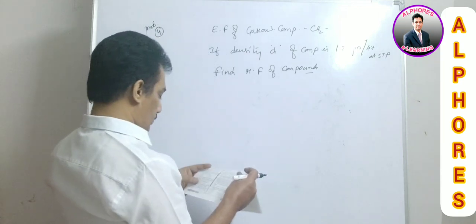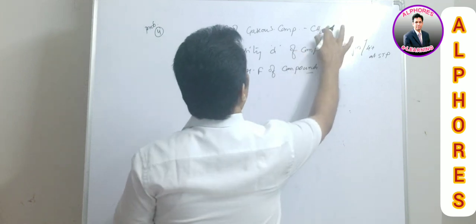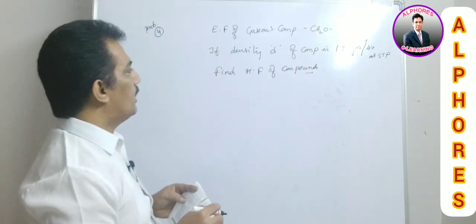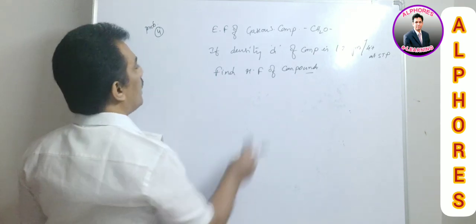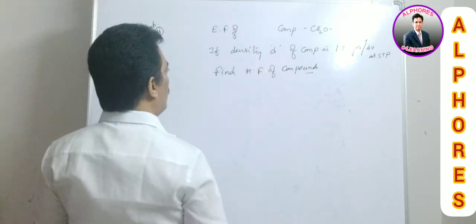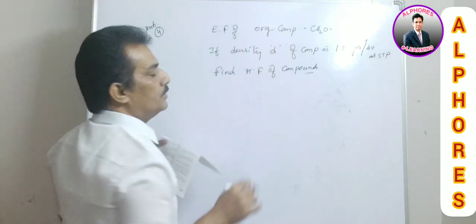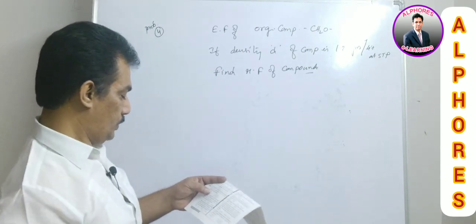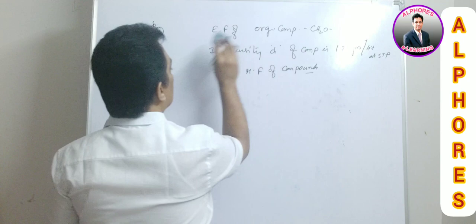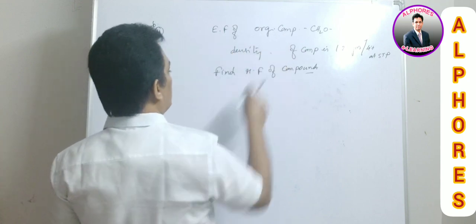A compound's empirical formula is given like this. The empirical formula of an organic compound is CH2O. The vapor density, instead of density, they are giving vapor density.